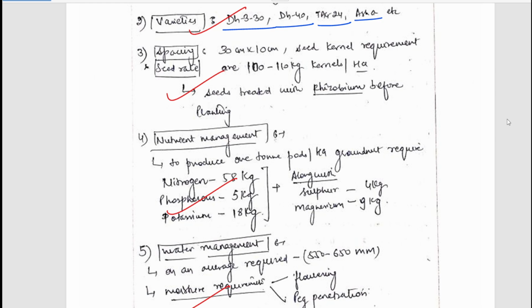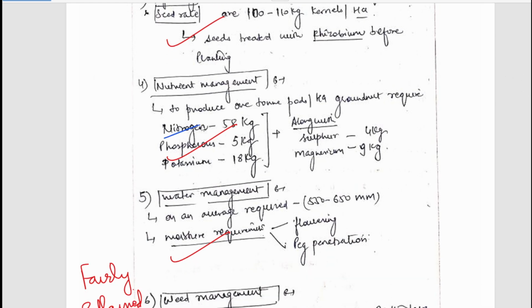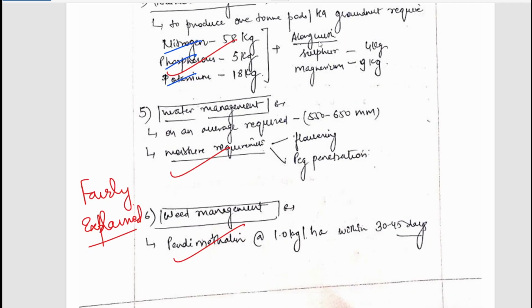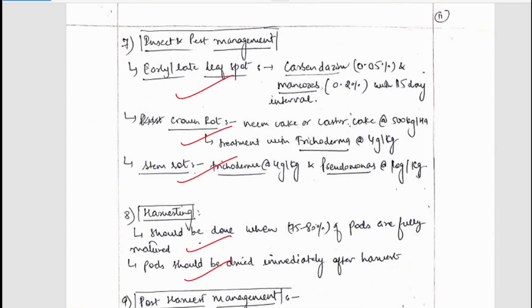Spacing has been mentioned. Nutrient management has been mentioned. Use of NPK, obviously. Micronutrients have been mentioned. Water management has been mentioned. Weed management has been mentioned. Use of anti-methylene can be done.